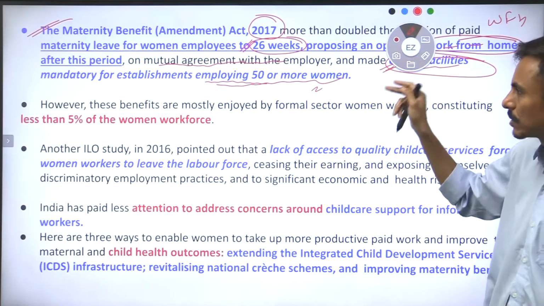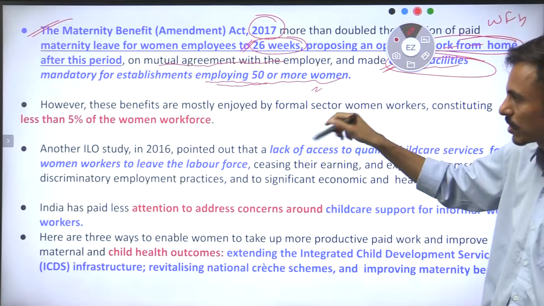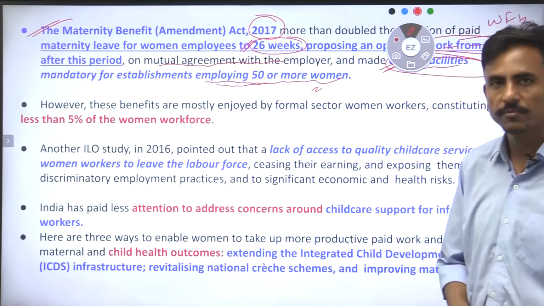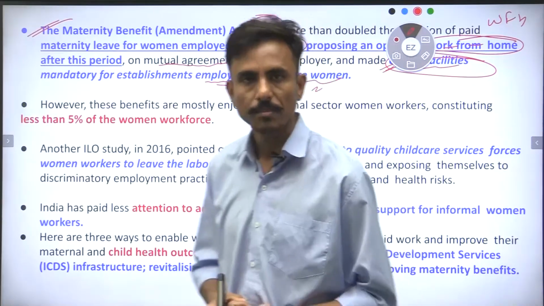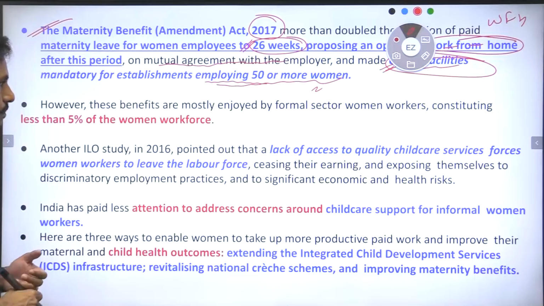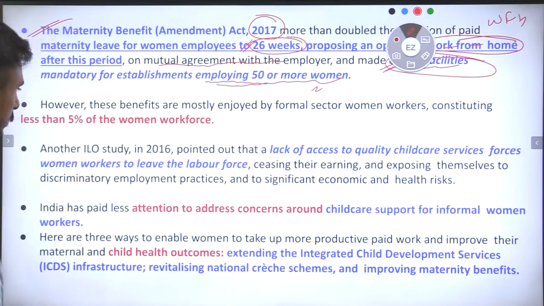But sadly, this is only there in 5% of the female workforce which are working in the formal sector. The rest 95% of the female workforce are employed in, let's say, the construction sector, building sector, labor, and so on and so forth, right? There is a lack of access to quality childcare services, right?